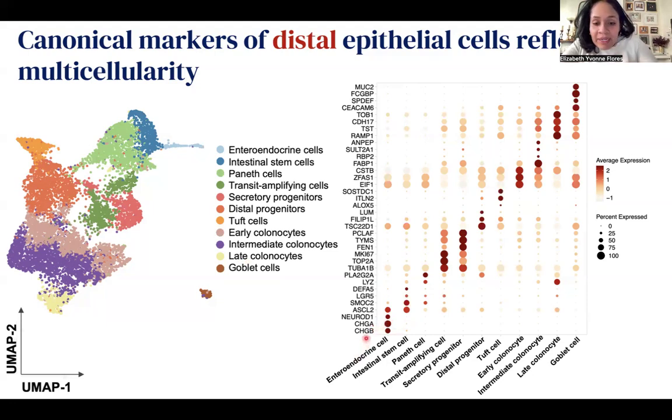So for example, chromogranin B, chromogranin A, and NeuroD1 are markers of enteroendocrine cells that are expressed in this population and in this population only and less so in the other ones. And here the data is presented in an ascending gradient. So this is all true for each individual cell type. And if we move up here to the top, well, then these markers are present in this particular population, the goblet cell population, and less so or not at all in the others, showing that we're able to capture the multicellularity that is present in the distal gut.